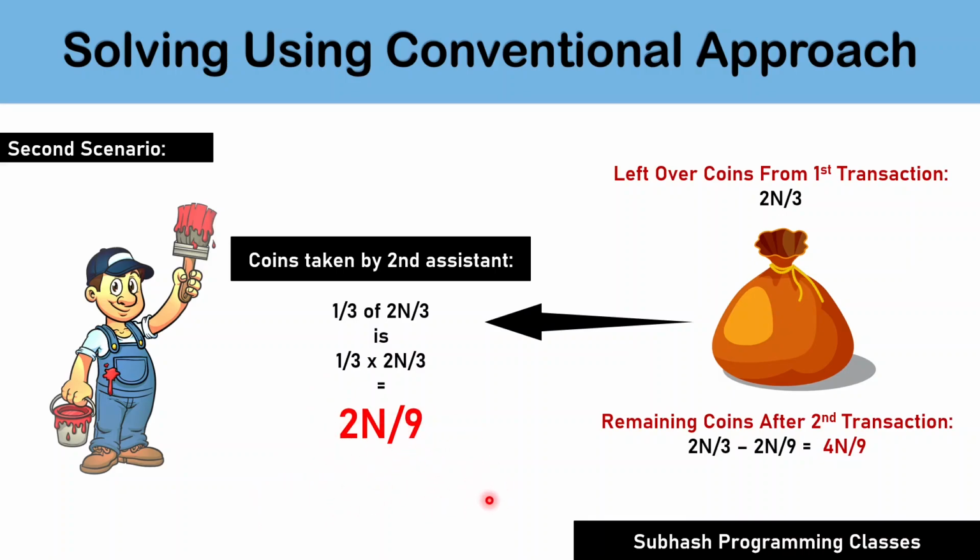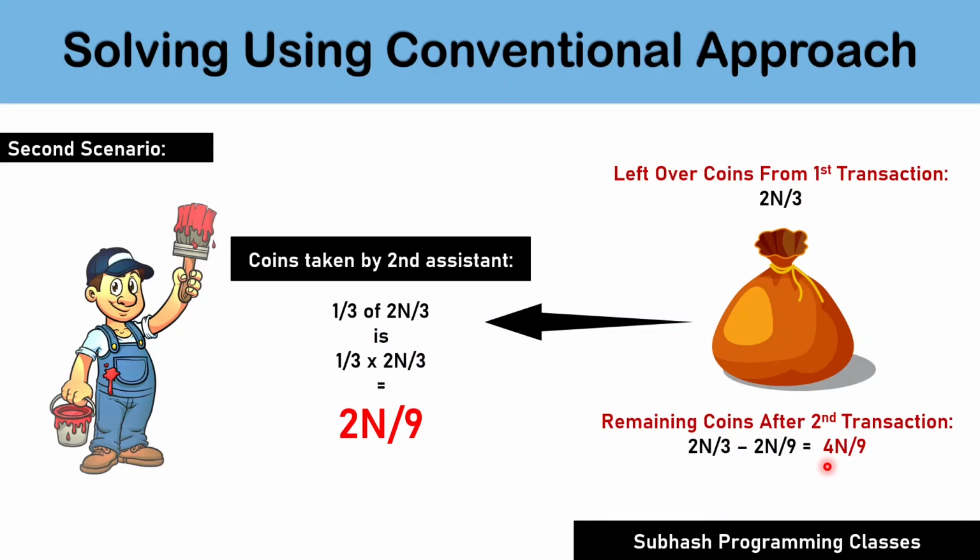To calculate the remaining coins, subtract the number of coins taken by the second assistant from the leftover coins after the first assistant's transaction. Therefore, the number of coins left out after the second assistant's transaction is 2n by 3 minus 2n by 9, which is equal to 4n by 9. I hope you could follow what I am saying.